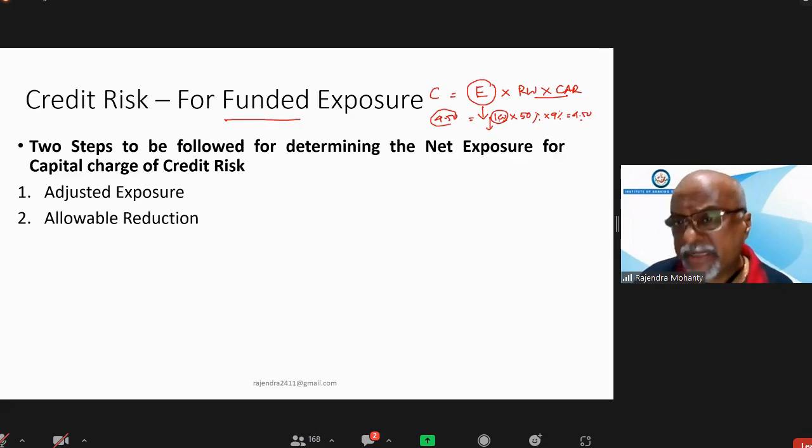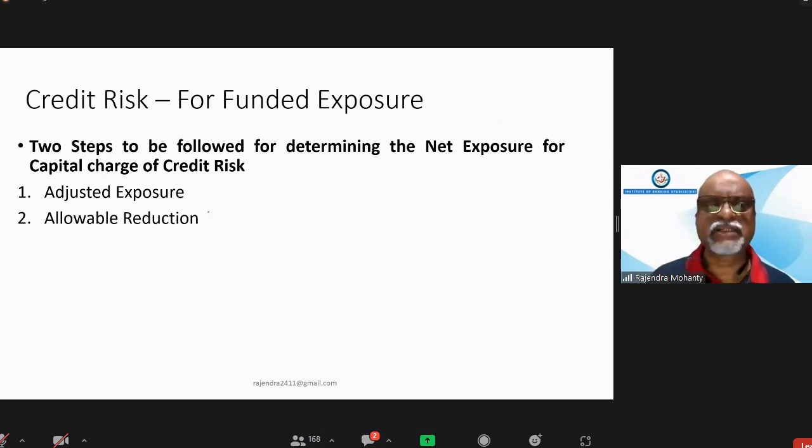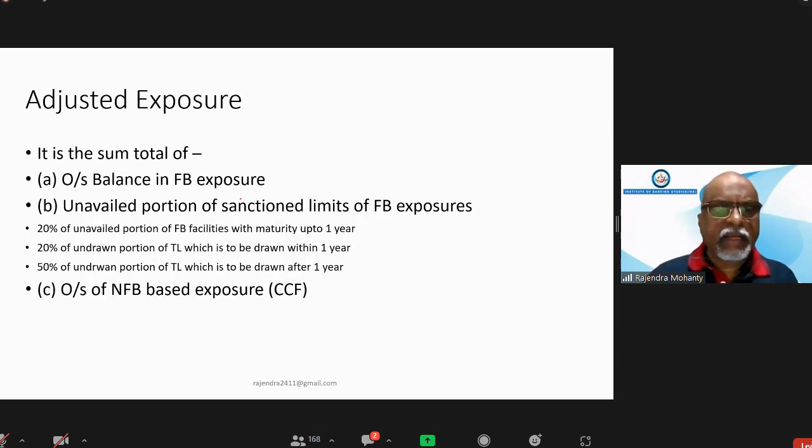For those adjustments, we have to ascertain what will be the correct amount of exposure according to certain things available in that loan. For that, these two adjustments are to be made. The first adjustment is adjusted exposure. Okay, so basically what is adjusted exposure? First thing, I'll just tell you.